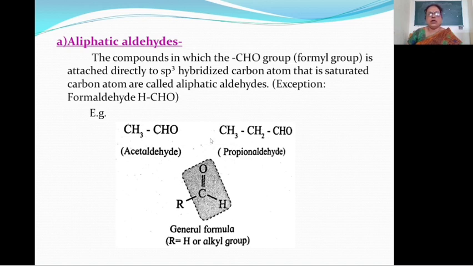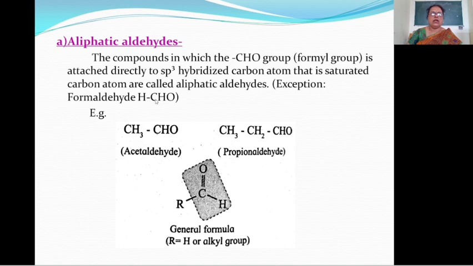In case of propionaldehyde, the formula is CH3CH2CHO. In this case, this CHO group or formyl group is directly attached to the sp3 hybridized carbon atom, also known as saturated carbon atom. Then this is called aliphatic aldehyde. But except formaldehyde. In case of formaldehyde, the formula is HCHO. Here this CHO group is not attached to a carbon atom. Therefore, this is an exceptional case.